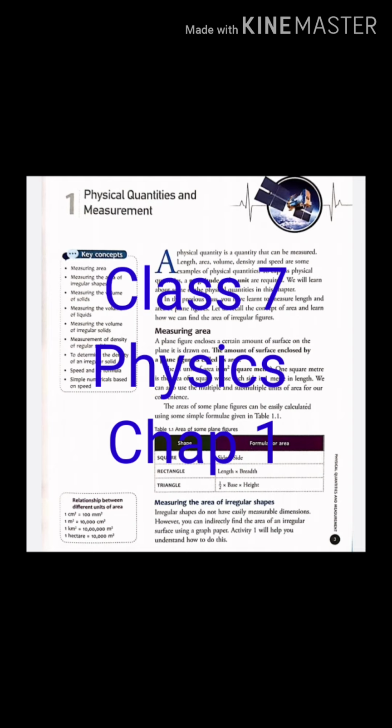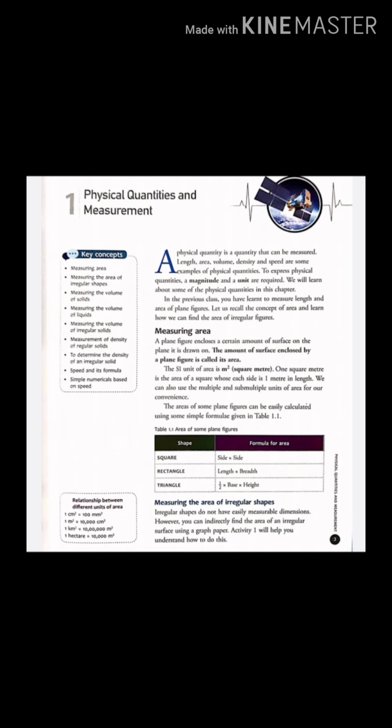A physical quantity is a quantity that can be measured. Length, area, volume, density, and speed are some examples of physical quantities. To express a physical quantity, a magnitude and a unit are required. We will learn about some of the physical quantities in this chapter.